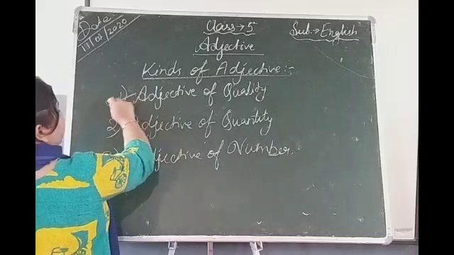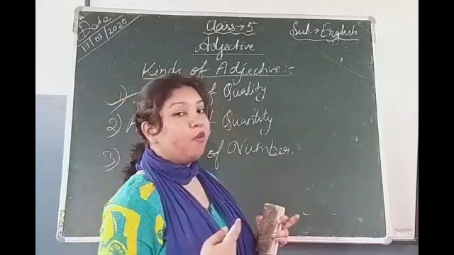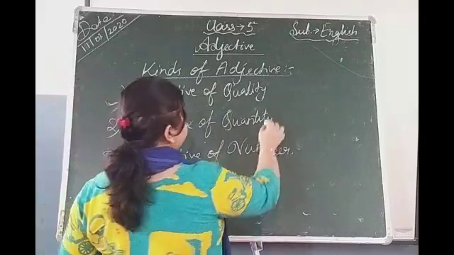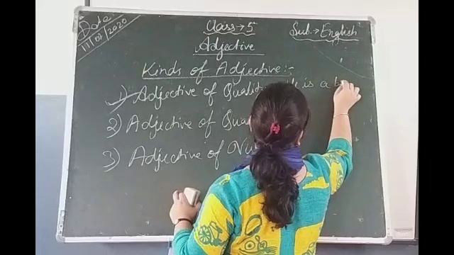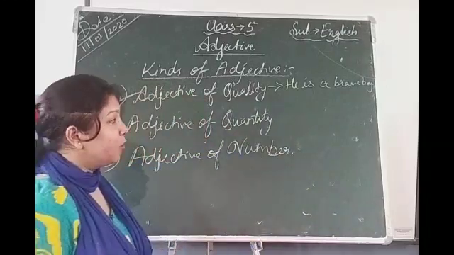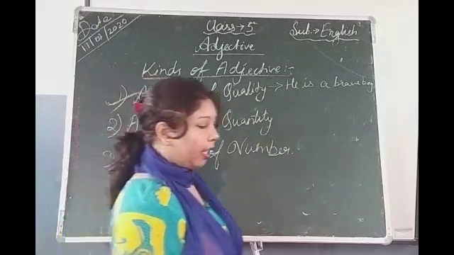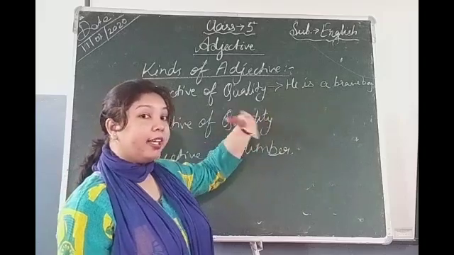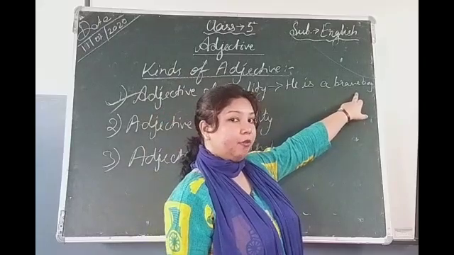Now what is adjective of quality? Adjective of quality means that which describes the quality of a person or thing is said to be what? Adjective of quality. For example, he is a brave boy. He is a brave boy. What I have told, adjective of quality means which describes the quality of a person. If I have written the example, he is a brave boy. What kind of boy is he? He is a brave boy. What kind of boy? Brave.